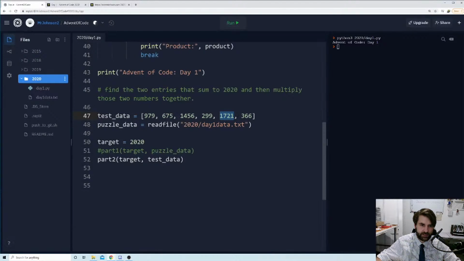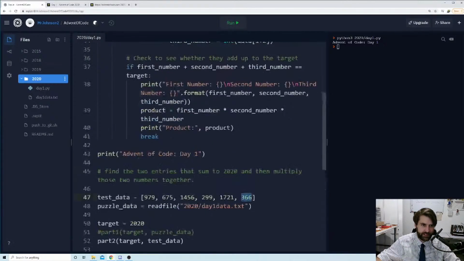Then it's going to be this one. Then it's going to be this one. And then I is going to come up 1. And so is j. So they're going to come to these ones. And then k is going to go through these 3 numbers. And in this way, we're going to test all of the numbers together. Okay.